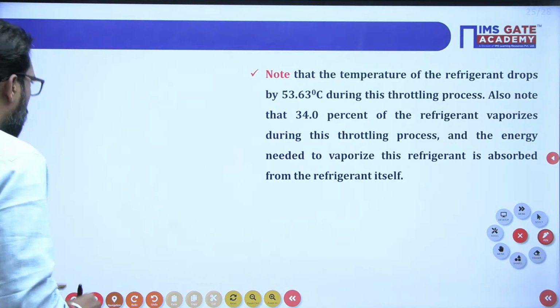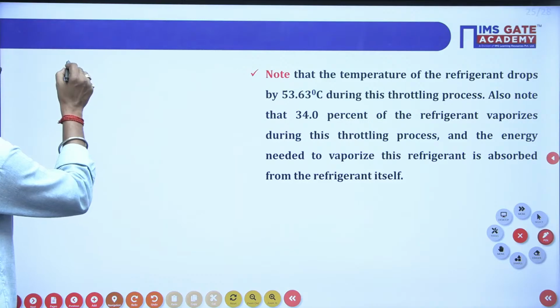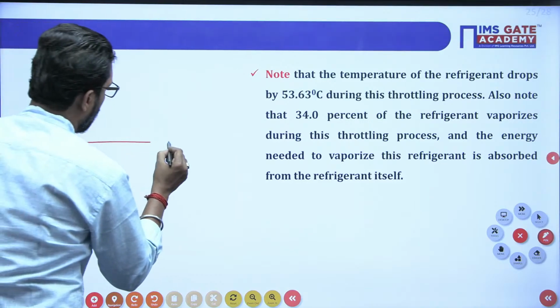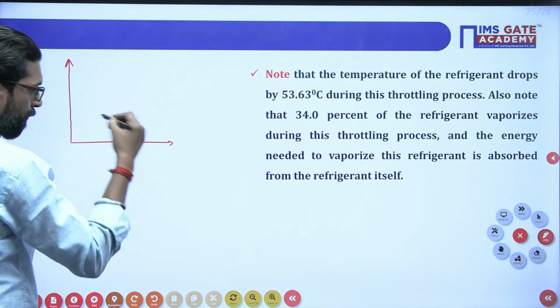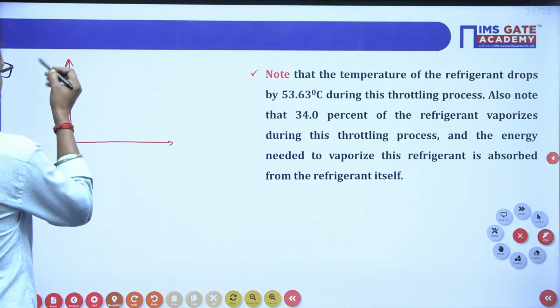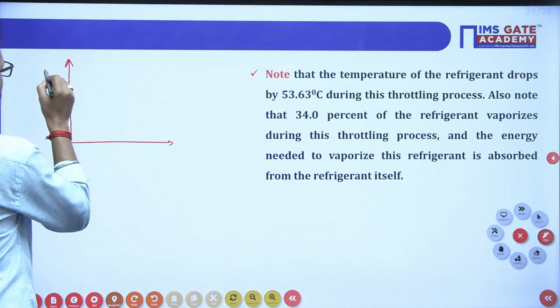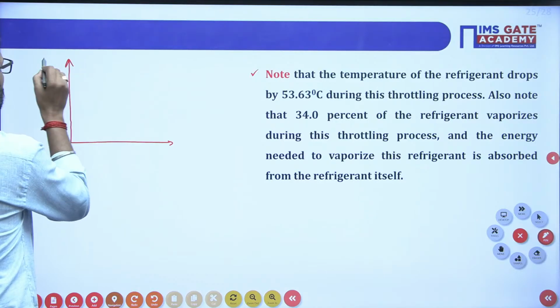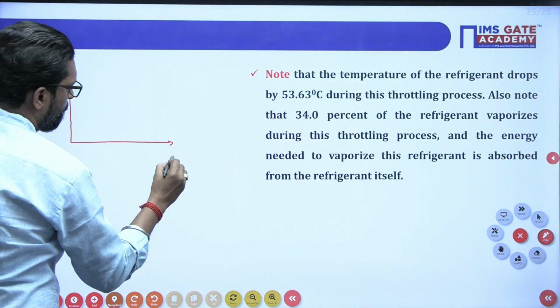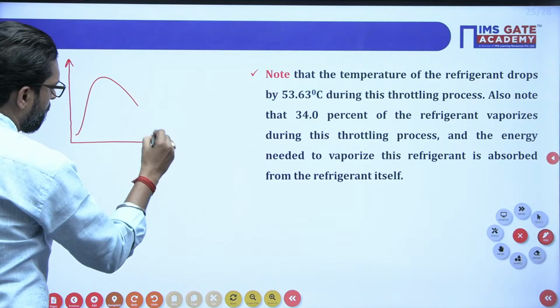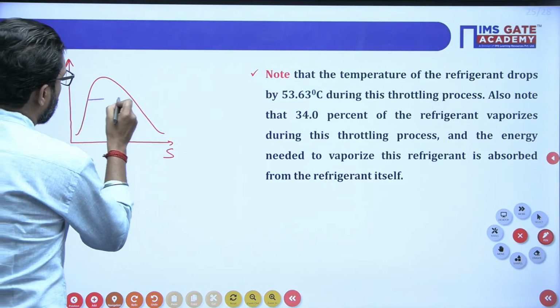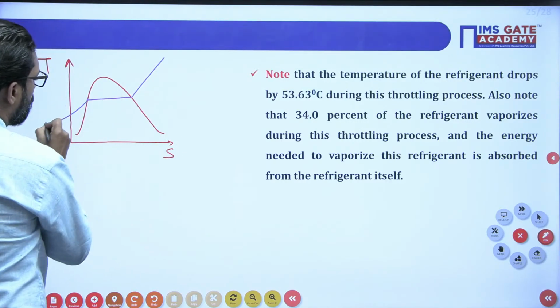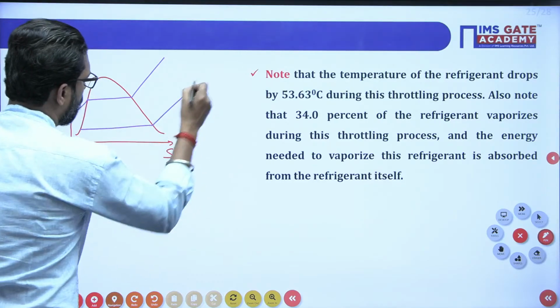See, if you draw the diagram, pH chart, or TS diagram, no problem. So this is your diagram. This is the inlet point, inlet to the throttle, and this is your exit point of the throttling.